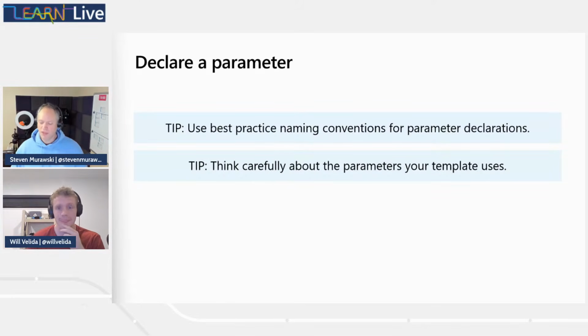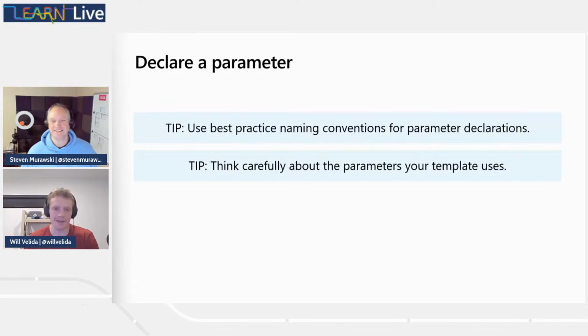Yep. And one thing I've also seen happen is a lot of folks say, oh, parameters, great. Everything that could possibly change in my template, I should have a parameter for that so that I can be infinitely flexible. Now, what's your experience around that, Will?